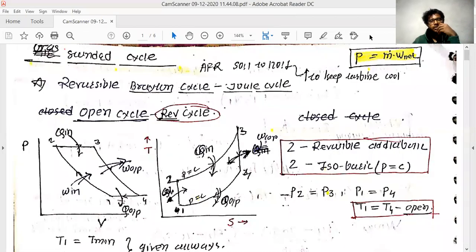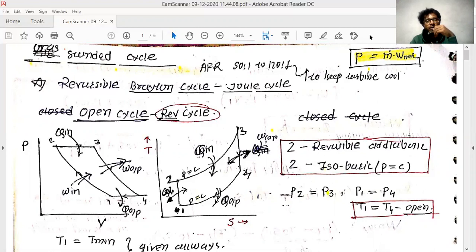So in this chapter I will start with the Brayton cycle. The Brayton cycle is one of the ideal gas cycles. In actual conditions, the fuel and the air going inside are not in ideal form, but for our study purpose we assume it as ideal, because when you consider the gas an ideal gas, finding the properties becomes easier, because the ideal gas equation will be applicable.